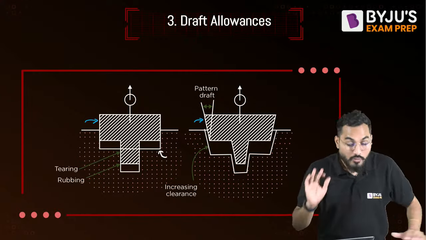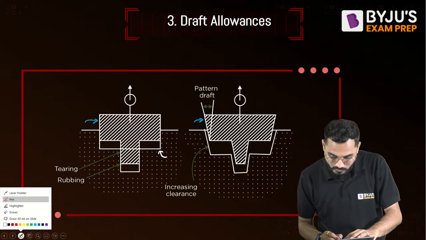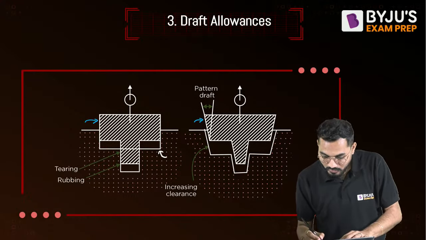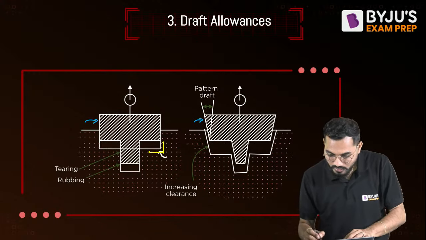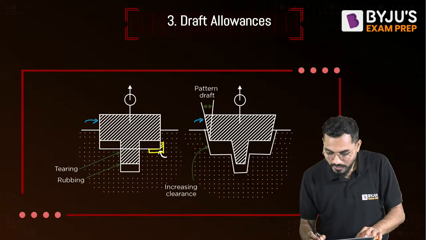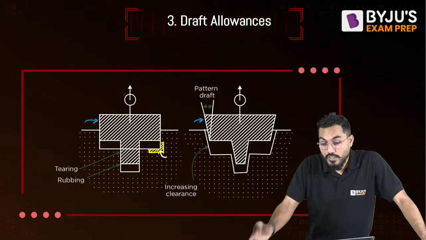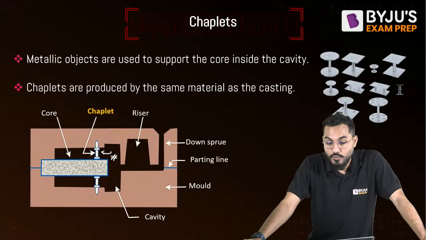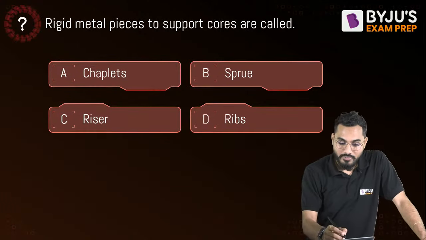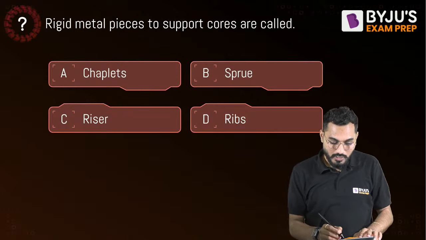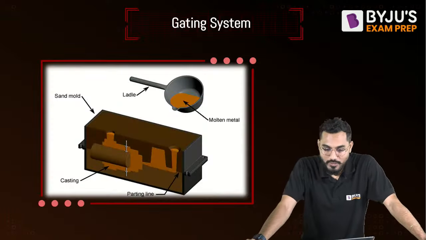And therefore, what we do, we provide a padding, like a cushion. That is nothing but some extra material provided like that. So this is nothing but like a padding. This is the way the padding is provided. So this is just cushioning the sharp corners. This kind of thing is called padding. Right, fine. But it is also utilized for what? It is also utilized for directional solidification. So I'll say that, sir, the chaplets are the ones which are metal pieces utilized for supporting that particular core. Is it understood? A is the answer for this.